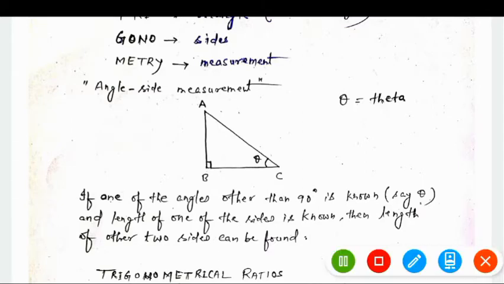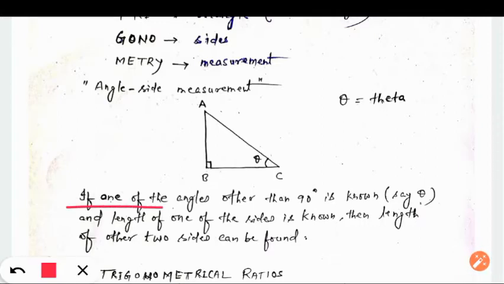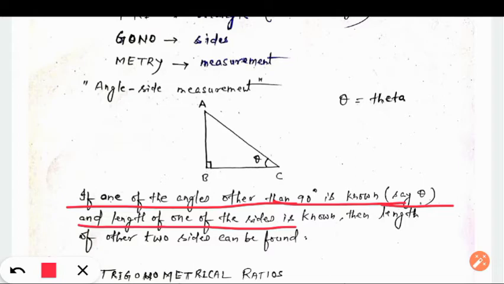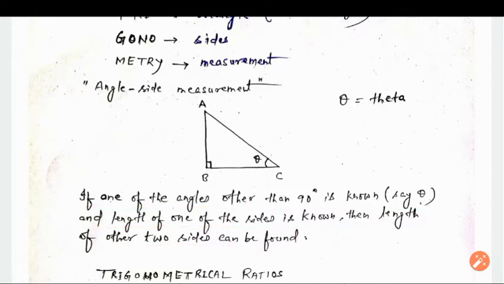So what I have written here: if one of the angles other than 90 degree is known, say theta, and the length of one of the sides is known, then the length of the other two sides can be found. We can find that with the help of these two pieces of information.